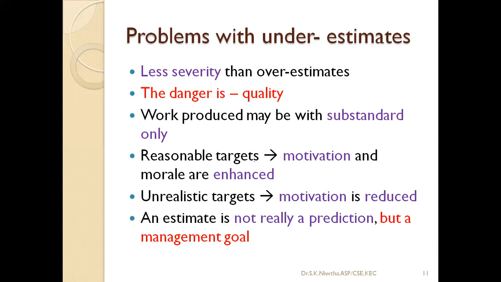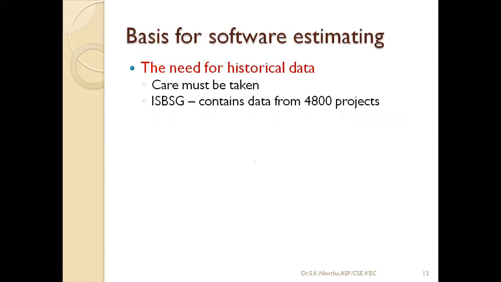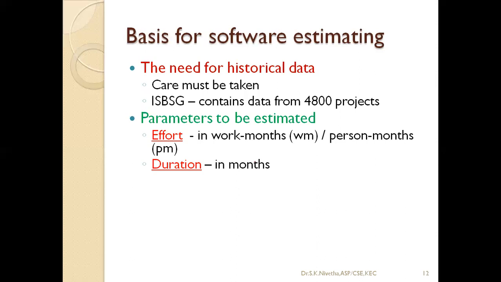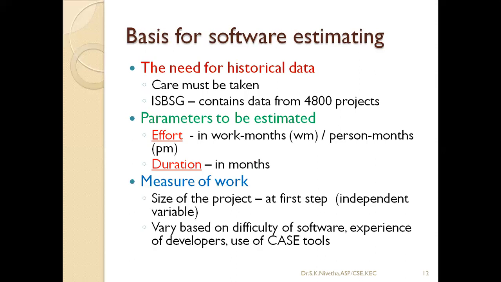When there are realistic targets, motivation is improved. When an unrealistic target is there, we will be totally frustrated, and our mind will not go towards completing the project. The main thing for estimation is that we have to refer to past, historical data: similar projects, how much time they took and how much effort was needed. Based on that, effort and duration can be estimated.